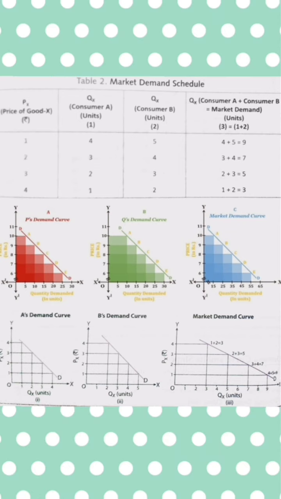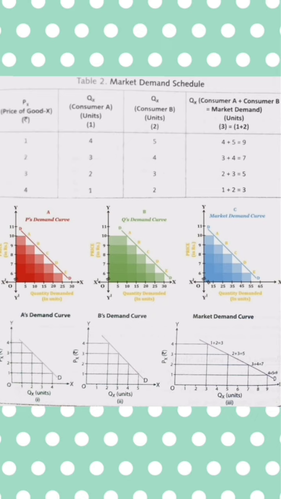Just see the table on the screen, which shows the market demand of two consumers, consumer A and B, for good X at different possible prices available in the market. We will see that while the price of good X is ₹1 per unit, the market demand of consumers A and B is 9 units, and as the price of the commodity increases, the market demand falls.